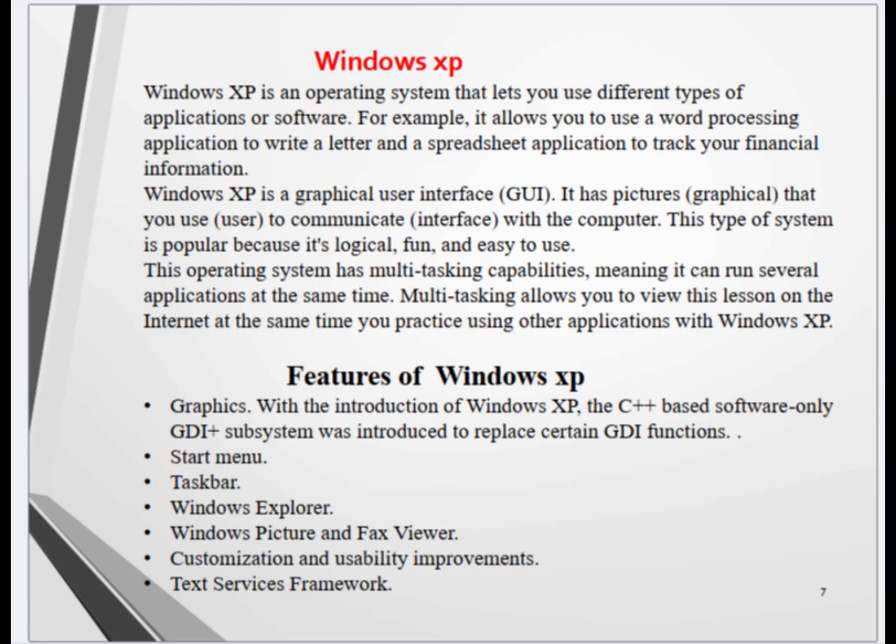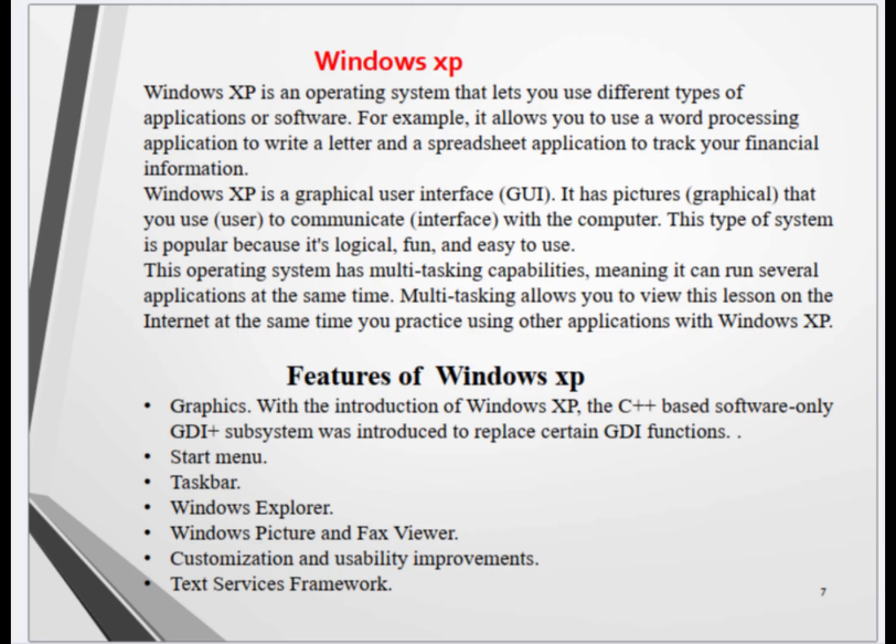This operating system has multitasking capabilities, meaning it can run several applications at the same time. Multitasking allows you to view this lesson on the internet at the same time you practice using other applications with Windows XP. Features of Windows XP.